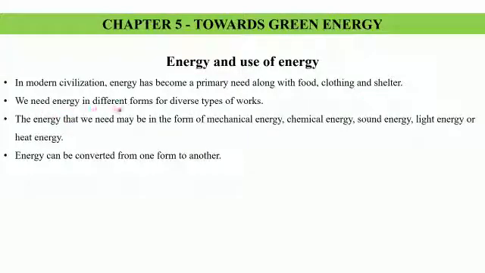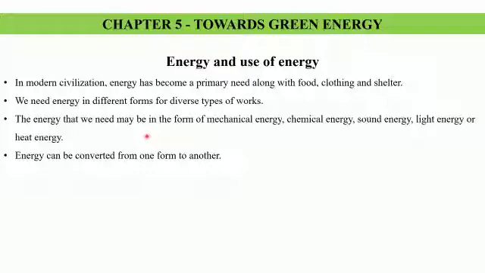We need energy in different forms for diverse types of work. We know that electrical energy can be converted into various forms of energy. They have been listed here: mechanical, chemical, sound, light, heat, etc. So we require all these different forms of energy. And we know that electrical energy can be converted into all these forms of energy. For example, in an electric heater, electrical energy is converted to heat energy and we can get hot water or we can iron our clothes.